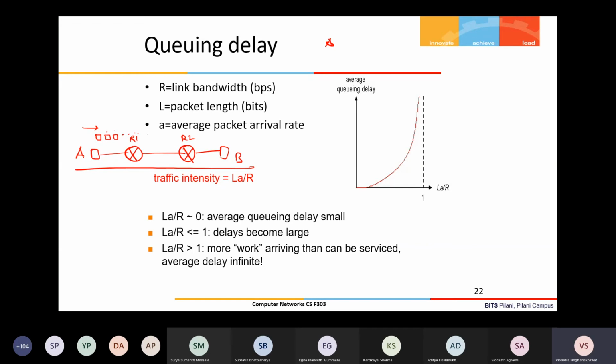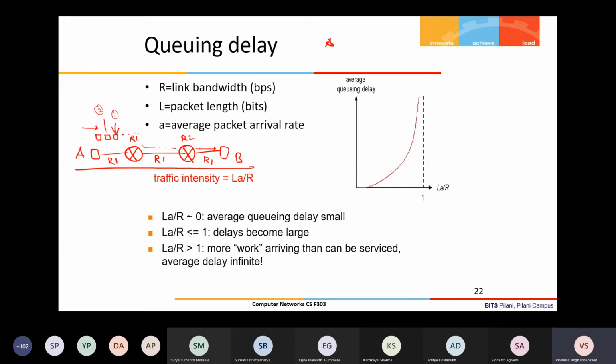Delay means, when I say it, you need to consider all delays: processing delay, transmission delay, propagation delay, queuing delay. So total delay is the sum of all these four components. So what is my question? This first packet will observe some delays as it transmits from here to here, and these links have some capacity. Let us say all links have the same capacity. So the delay observed by packet number 1 and the delay observed by packet number 2, will it be the same or can it be different also?